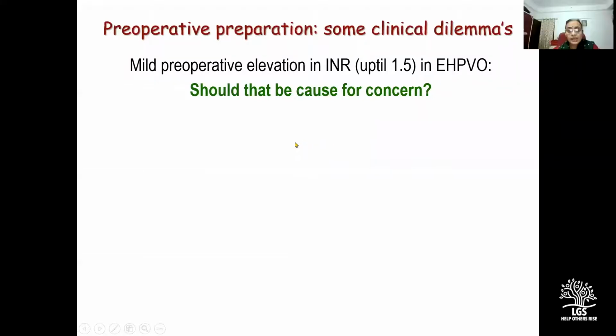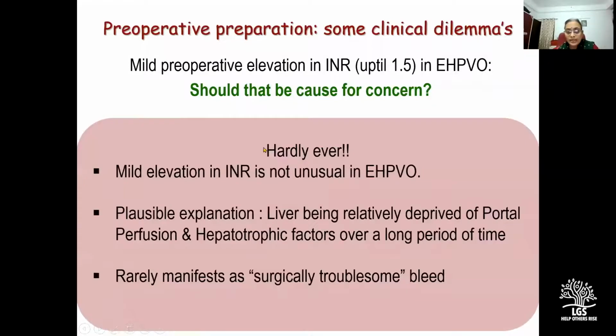So a similar clinical dilemma is that mild preoperative elevation in INR up to 1.5 in EHPVO, should that be a cause for concern? Again, the answer is hardly ever, because mild elevation in INR is not unusual in EHPVO. The possible explanation is the liver being relatively deprived of portal perfusion and hepatotrophic factors for a long period of time.